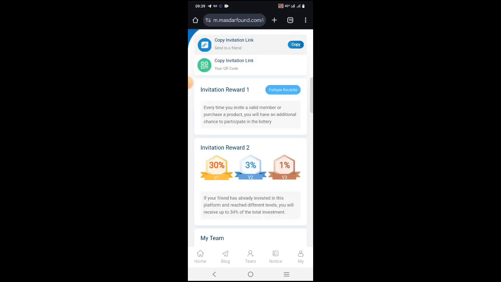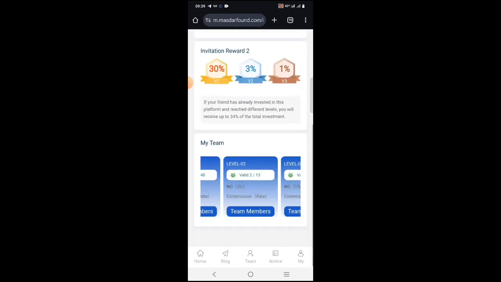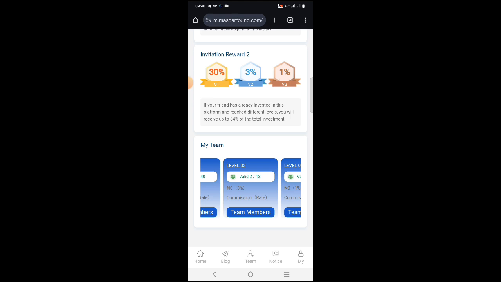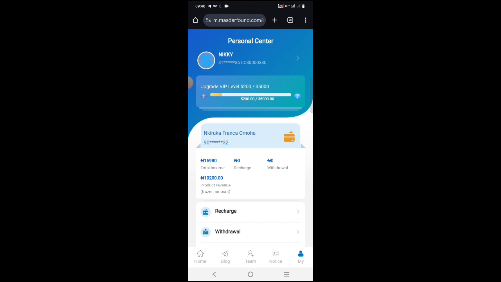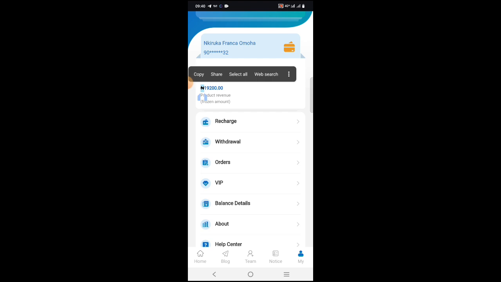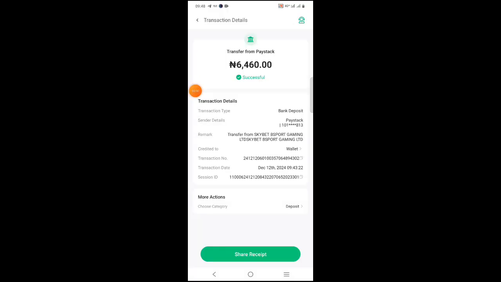So that's basically how to earn on this platform. You get? So it's very simple. They are paying and still paying and will continue to pay. I know how much I've earned on my first account, just that I want to withdraw from here to show you that it is still paying. The money has landed on my bank account. They removed 5% of whatever I withdrew. That's why you are seeing 460 instead of 68. So that's to show you that this platform is actually paying.